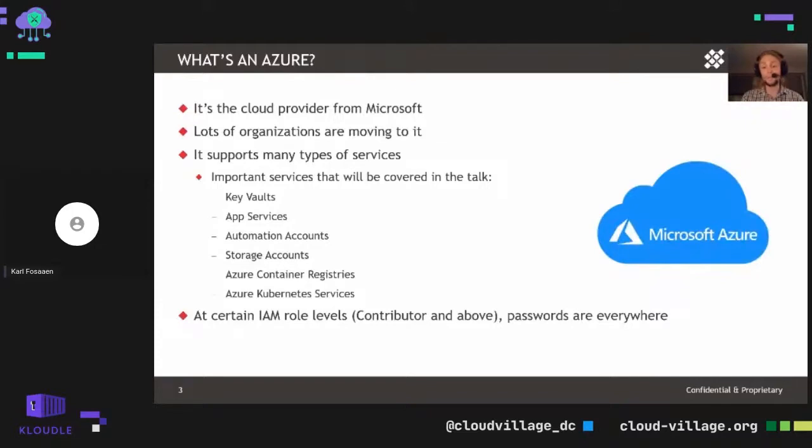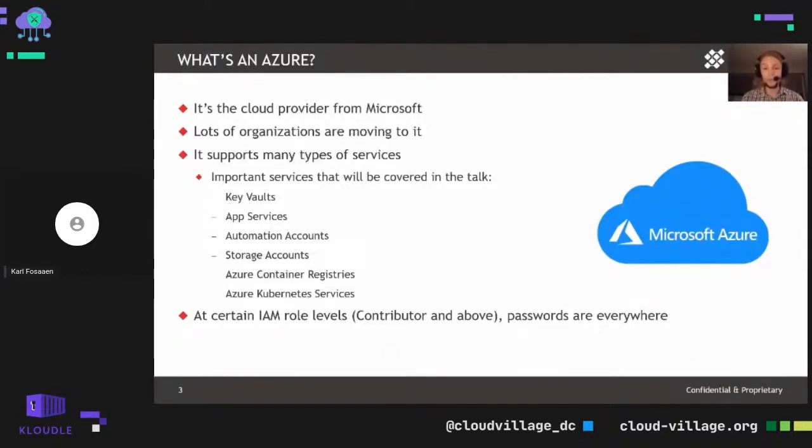The primary driver really being Office 365 services, the integration between on-premise Active Directory, where lots of clients that we work with are currently in, and moving over to Azure Active Directory, which we'll talk about the structure of in a few slides here, and then utilizing some of these services that we'll talk about in the talk here to either replicate existing services that they have on an on-premise environment or build cloud native up in Azure as a new application or service that they want to have up in the cloud.